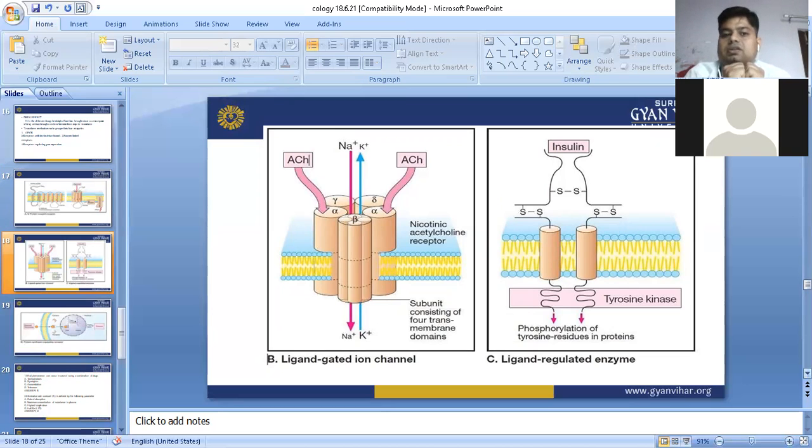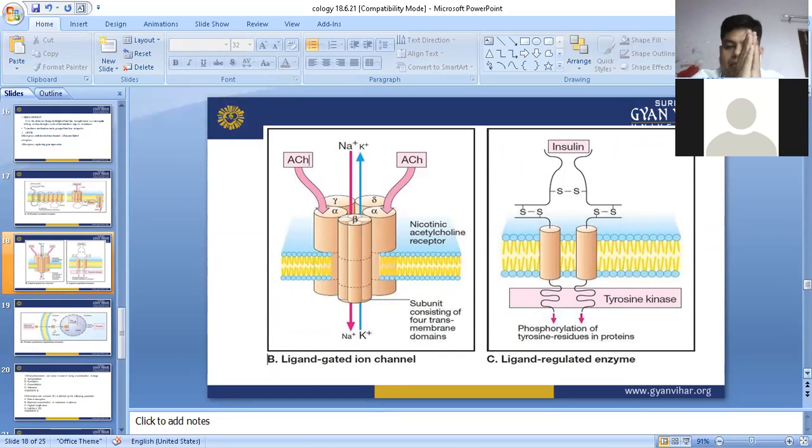And in this structure they have two acetylcholine sites which are available on the alpha subunits. And once any drug that acts on the ligand gated ion channel binds with these receptors, the channel will open.